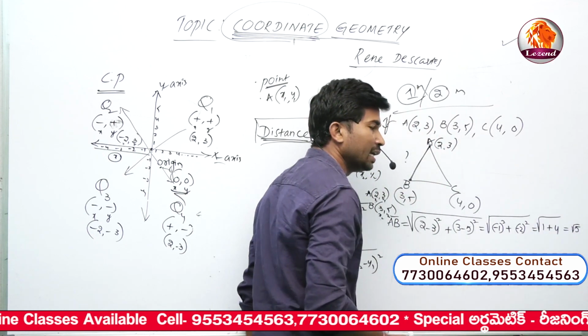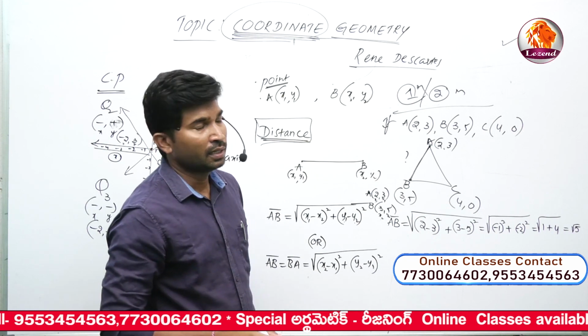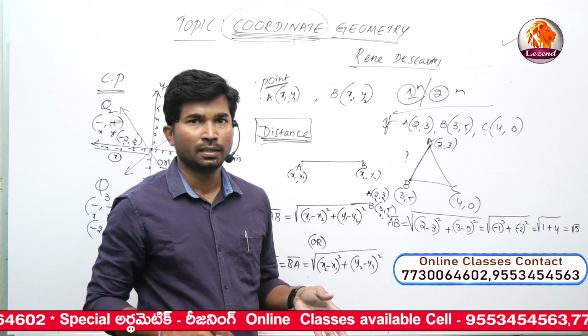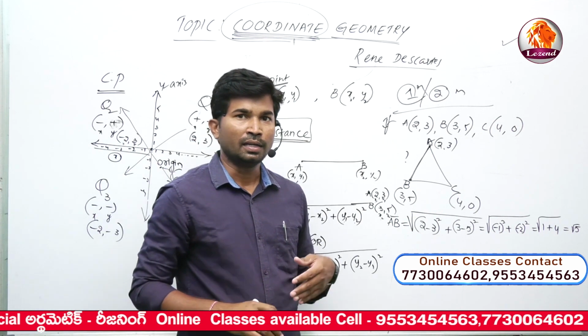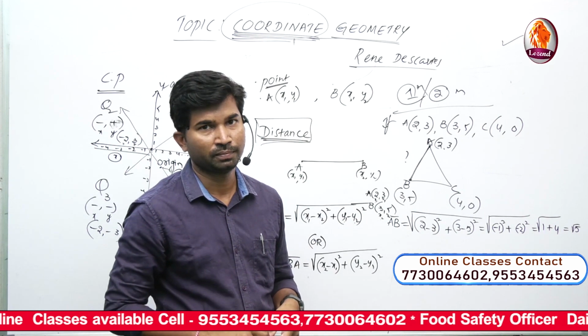Root 5 is an irrational number. We know the irrational number concept: every irrational number can be written as a non-terminating, non-repeating decimal number.